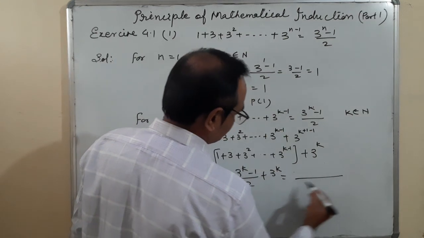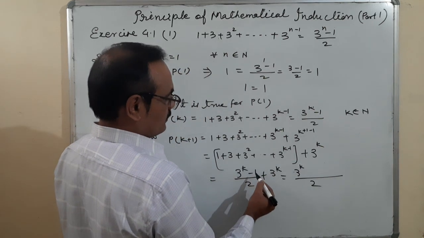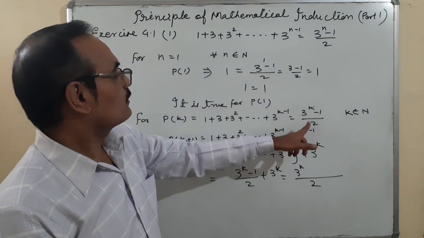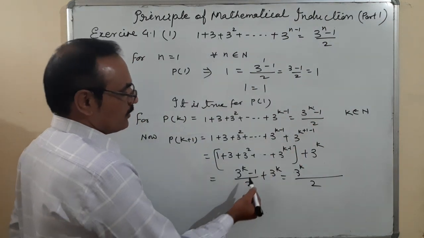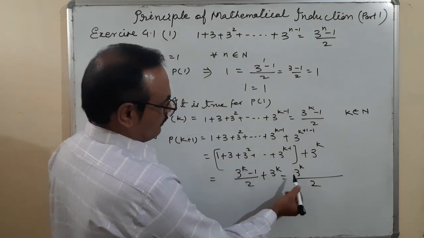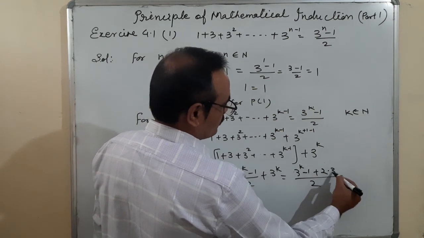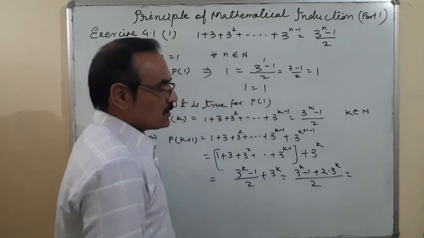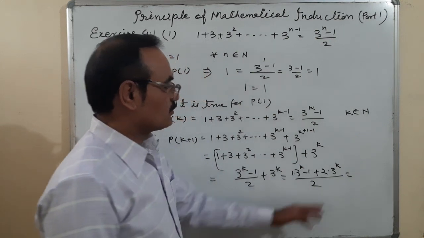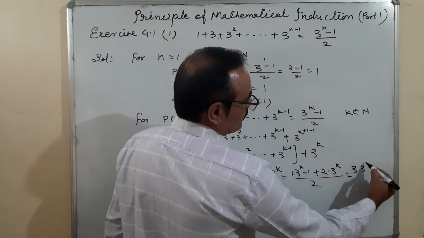When we solve it, LCM 2: (3 to the power k minus 1) upon 2, plus 2 into 3 to the power k. Take 3 to the power k common: 1 plus 2 is 3. So may I write here 3 into 3 to the power k.